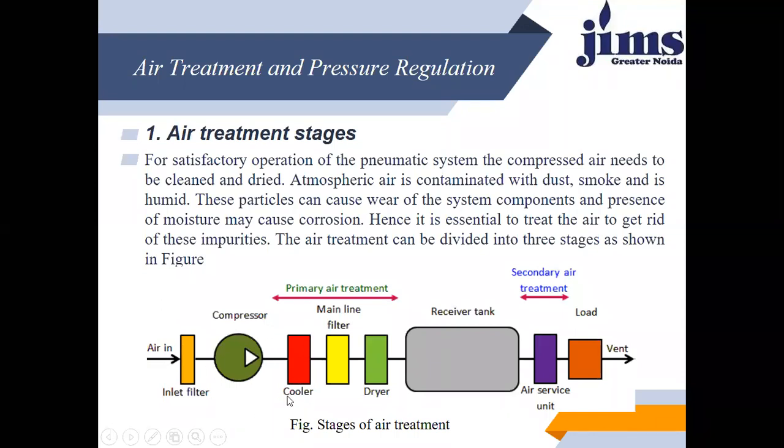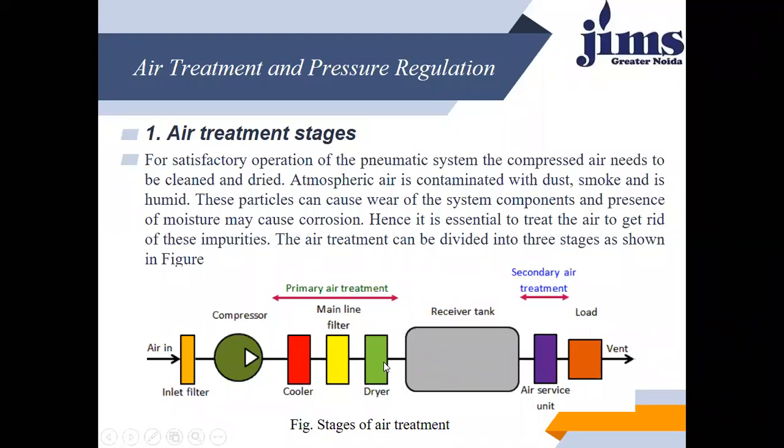And what is the role of the cooler? I already told you in the previous slide. The cooler will cool the compressed air and compensate for the temperature rise. Then it passes on to the mainline filter, and then it is sent to the dryer, so that all the water droplets and moisture are removed, right?